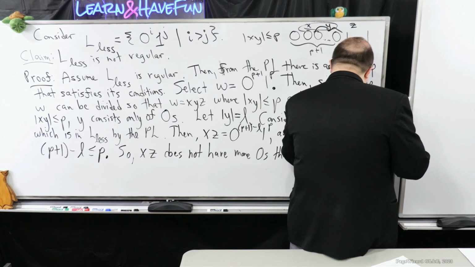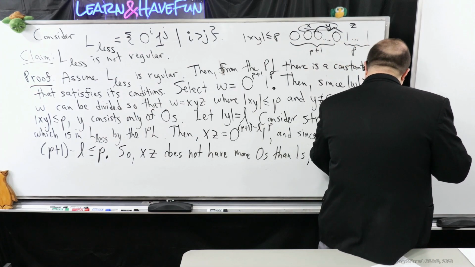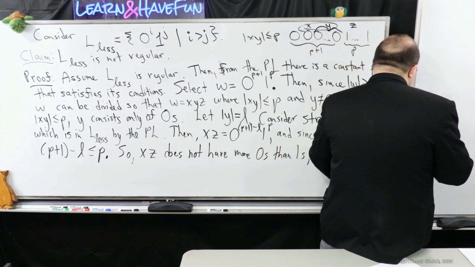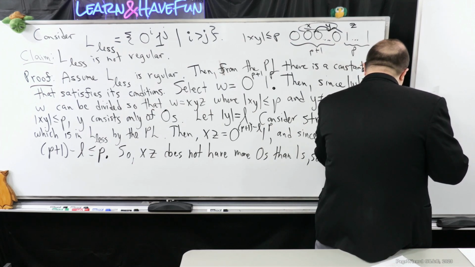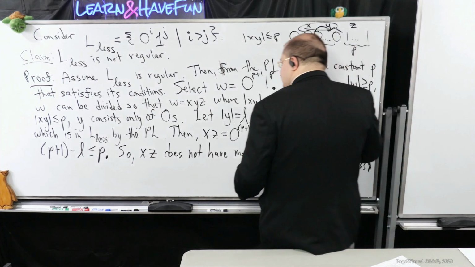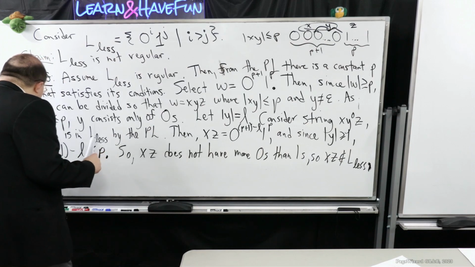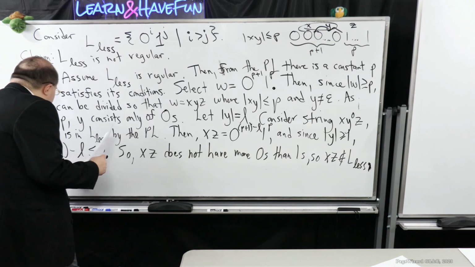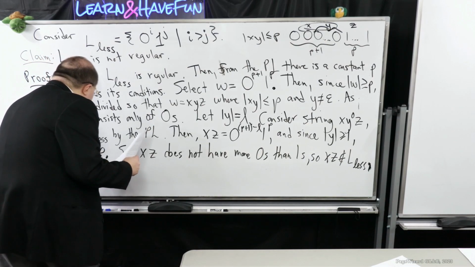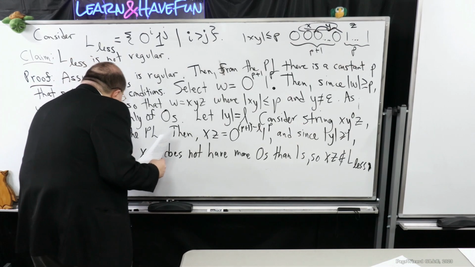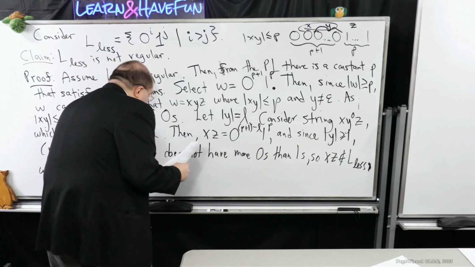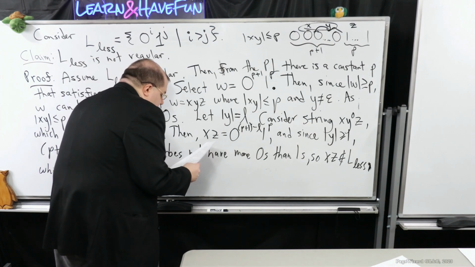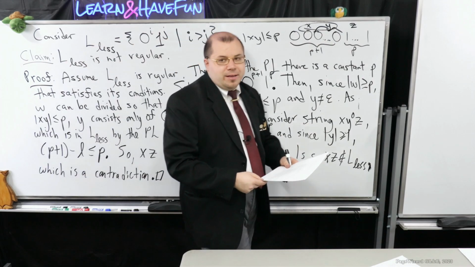So xz can't be in language Ls, right? Which is a contradiction. Therefore, Ls is not regular.